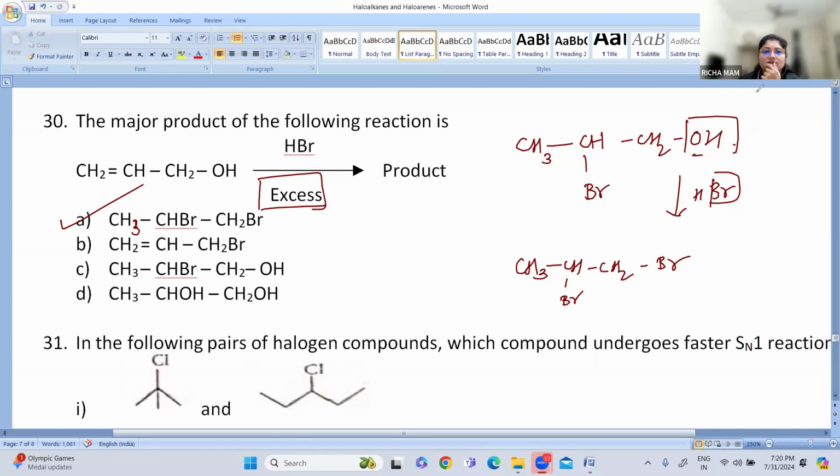Understood? So what are we doing here? We are following Markovnikov's rule. We have taken excess HBr, so the OH group is just replaced by the Br group. So CH3CHBrCH2Br, option A, is the correct answer. Fine, let us go for the next one.